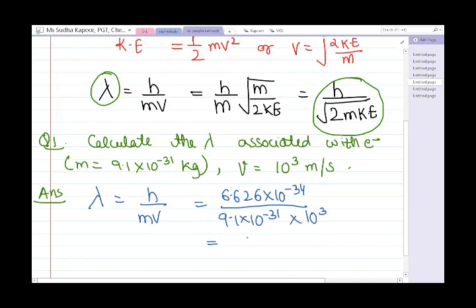The answer we get is 7.25 into 10 to the power minus 7 meter. Try to do all these numericals along with the notes part.